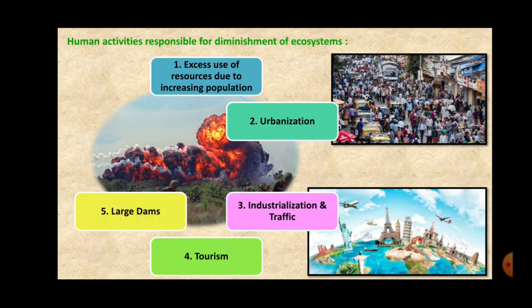Next is the dams. Dams are really a very crucial factor which is responsible for the diminishment of ecosystem. Now dams cover a vast area, and thus the forest or the grassland is converted into an aquatic ecosystem.